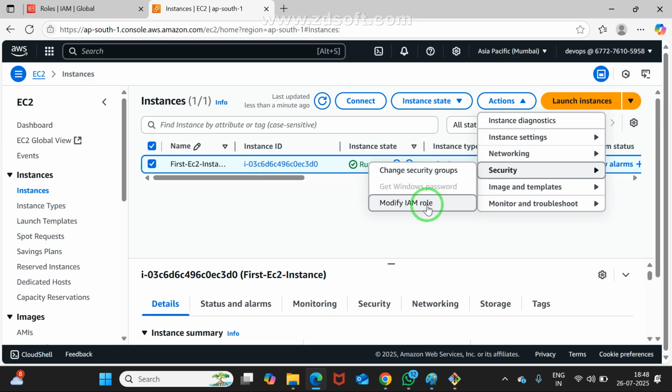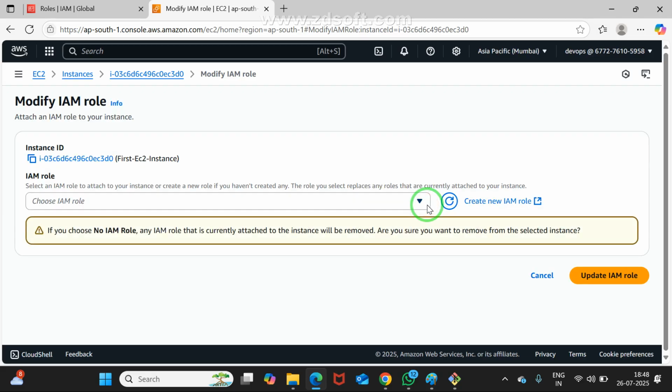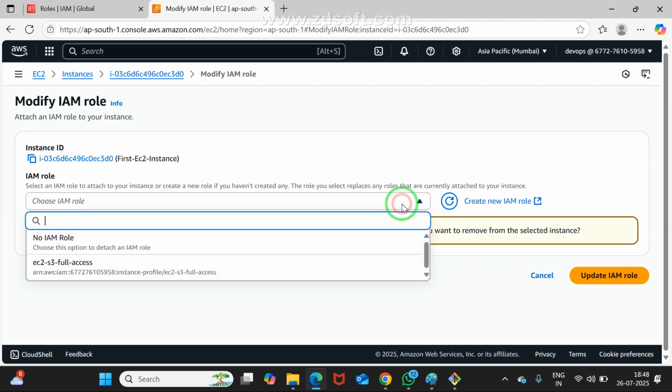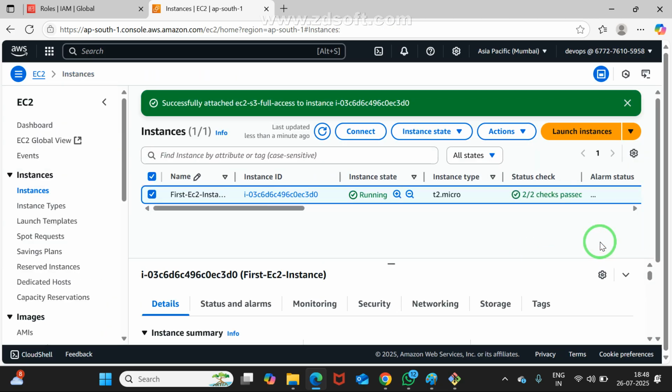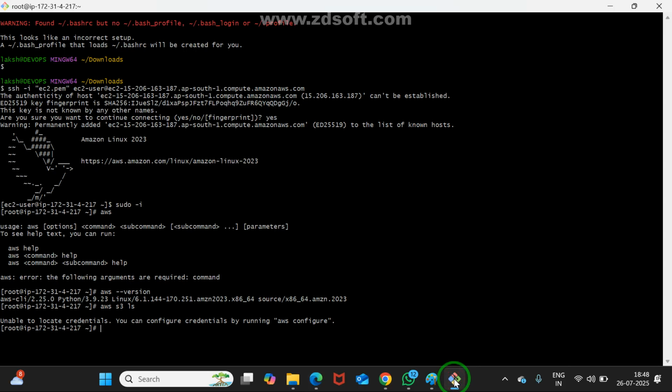Modify IAM role. Now if I open the drop down, you may be able to see my role name. Yes. Somewhere you created roles, and they are applicable for that EC2 instance, that's why you are able to see it here. Click on it, okay, right? Now click on Update IAM role. Once it is updated, I am coming back to the prompt. Now the same command I am going to apply.